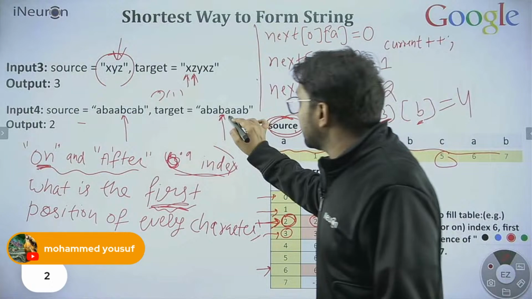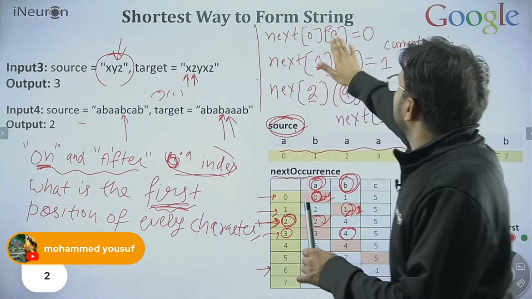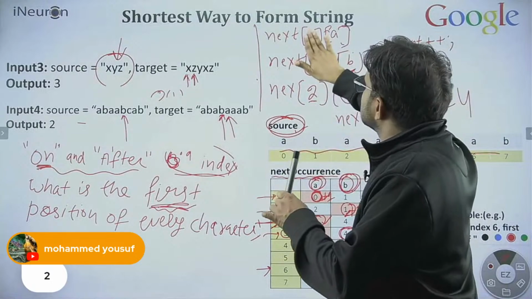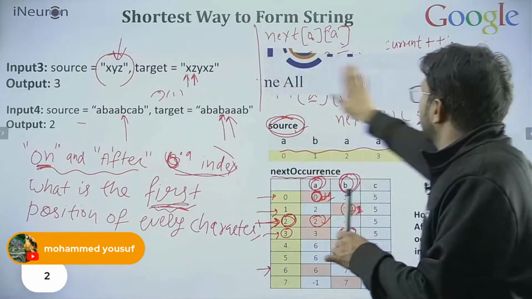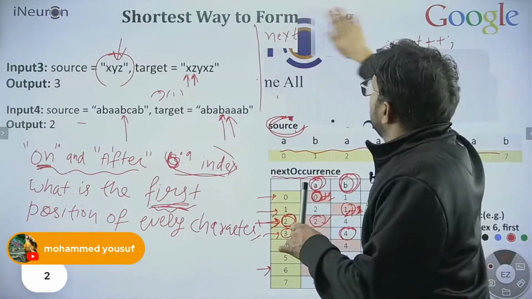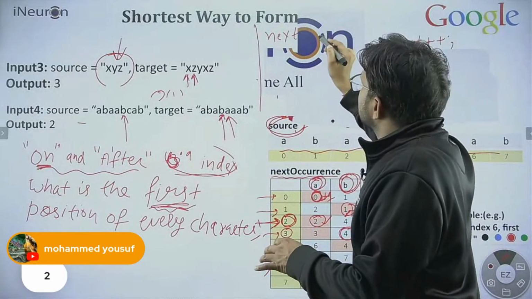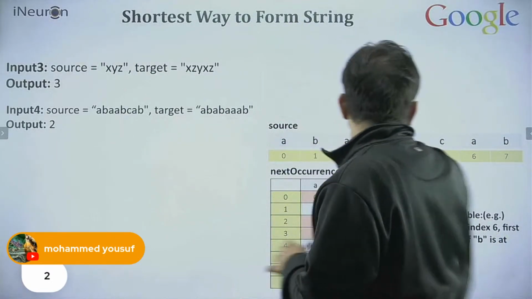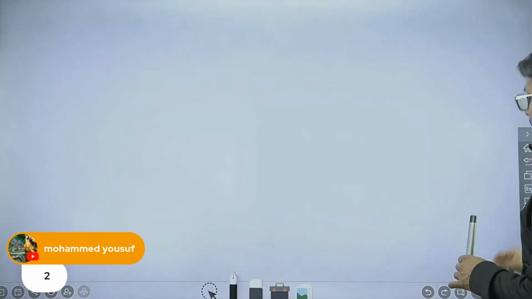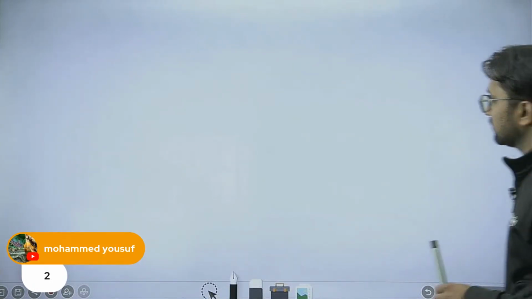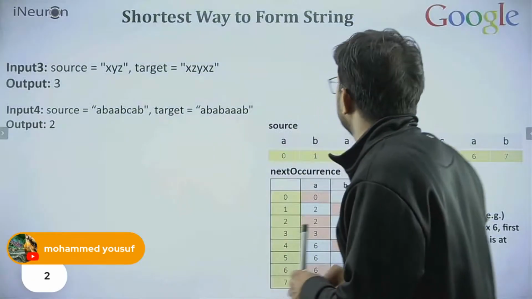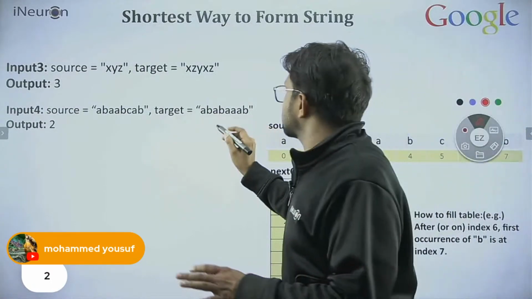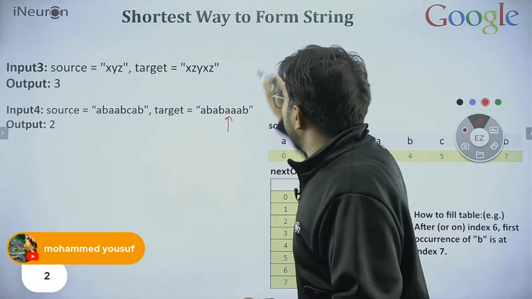Again we are asking, where is A? Let me update this. Where is A? Let me erase this and write again. Let me take the pen back and let me summarize. So we are finding for the A.